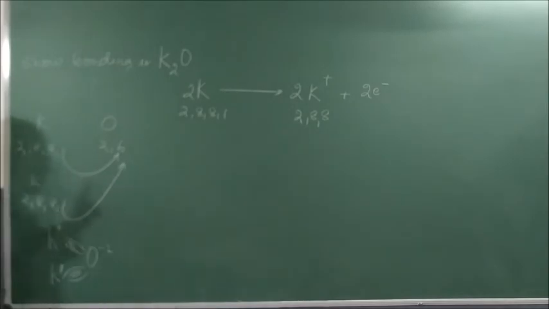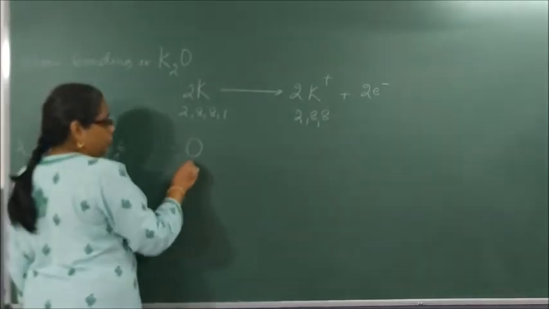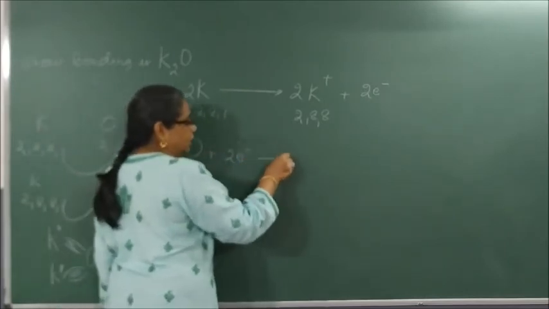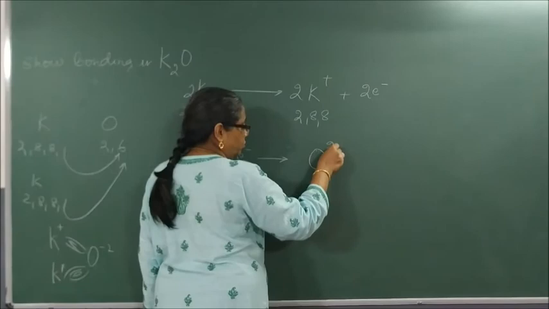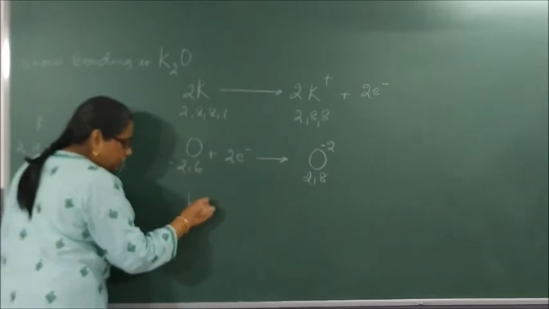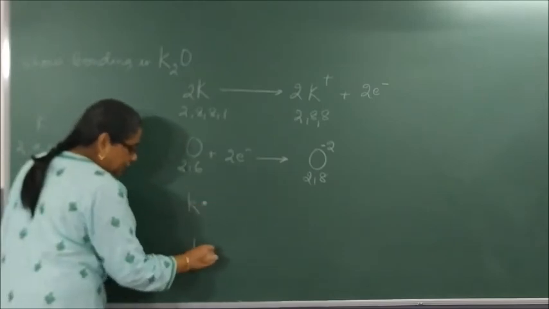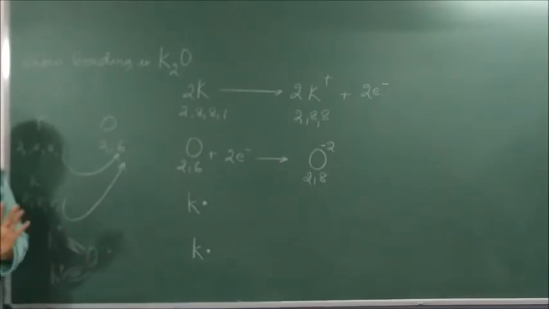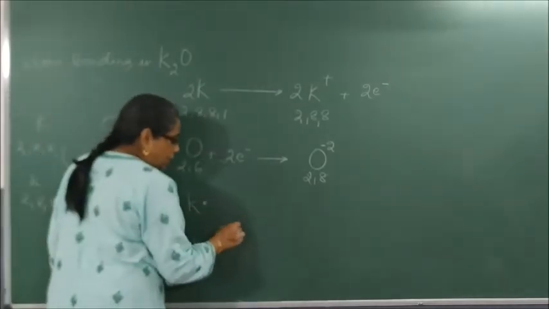Only 1 electron. Then oxygen 2, 6. It takes these 2 electrons and becomes what? O2 minus. It becomes what? 2, 8. How many potassium we took? 1 and 2. It is separated as 2K plus. Plus, how many oxygen?